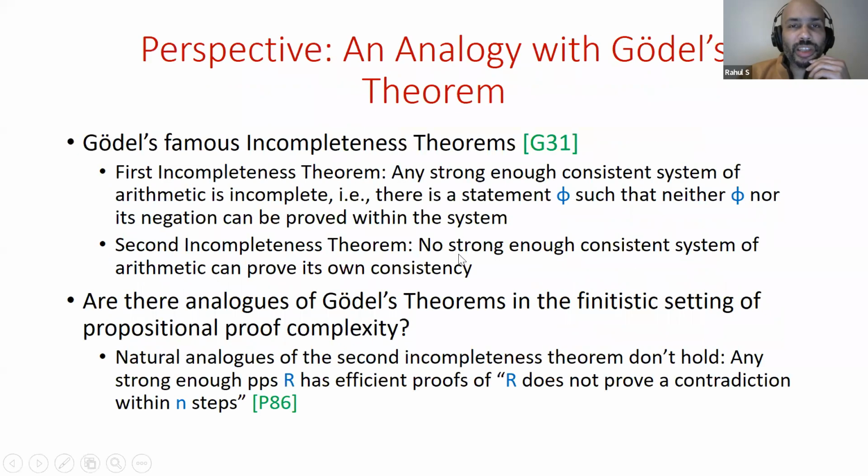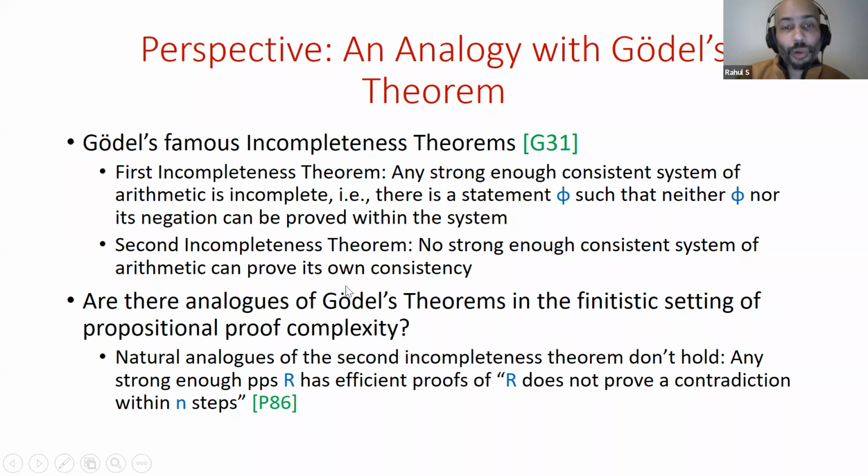Another perspective that might be somewhat useful is an analogy with Gödel's theorem. You are surely aware of Gödel's incompleteness theorems. The first one says that any strong enough consistent theorem system of arithmetic is incomplete. Namely, there's a statement phi, such that neither phi nor its negation can be proved within the system. The second incompleteness theorem says that no strong enough consistent system of arithmetic can prove its own consistency. So these are classic results.